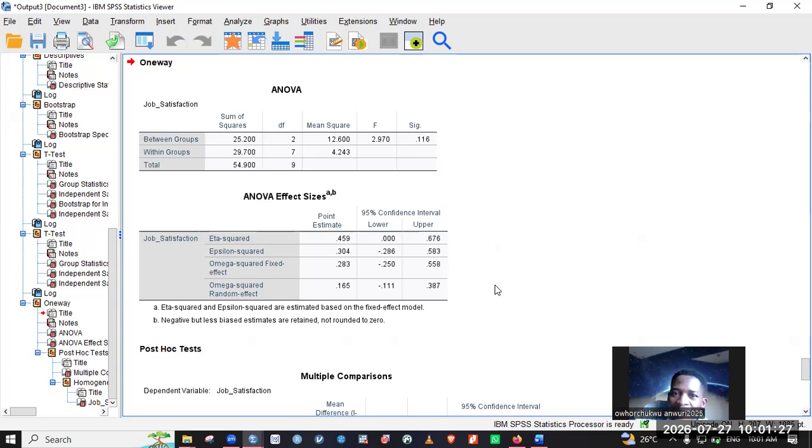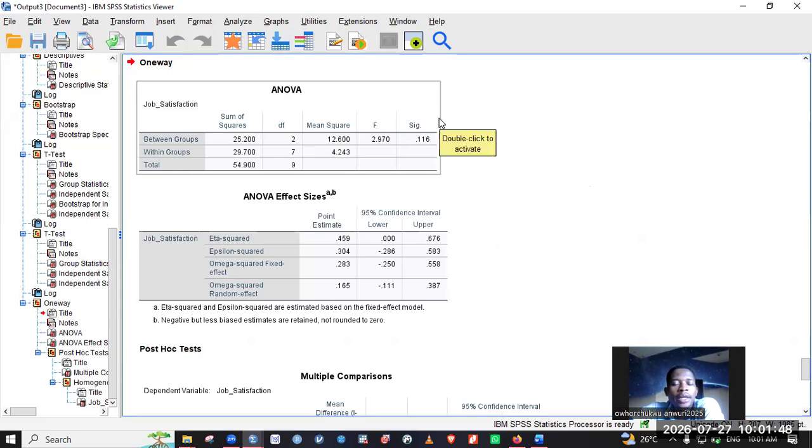So usually our degree of freedom is total number of respondents minus 1, which is 10 minus 1, which is 9. And we can see that our significance value, our p, is 0.116.